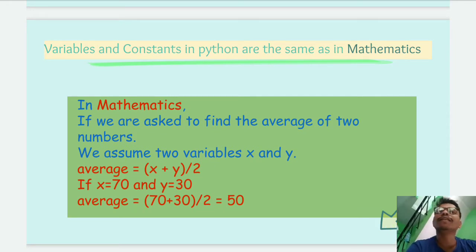Now variable and constant in Python are the same as in mathematics. Both have the same meaning. Both have the same meaning in any programming language, not only Python. We are discussing C, Java. Both have the same meaning there as well.